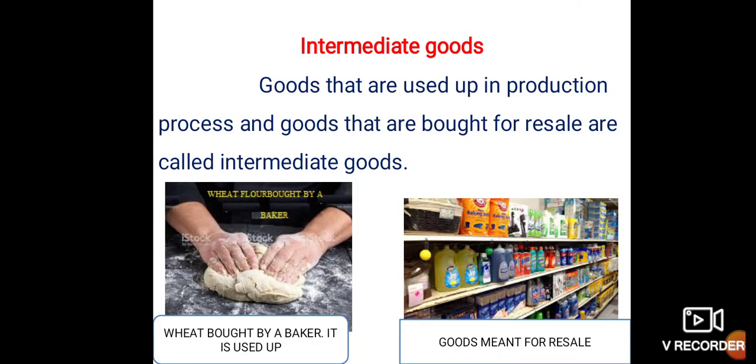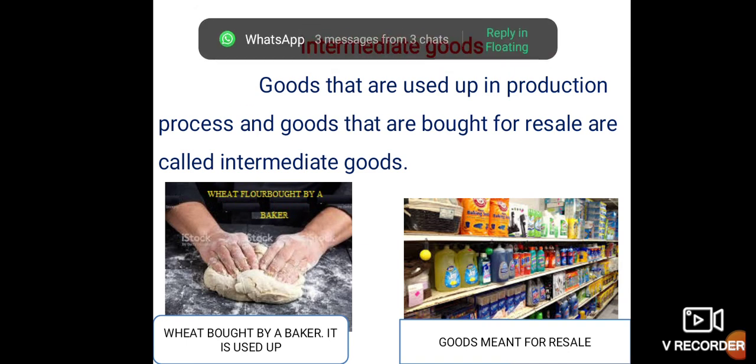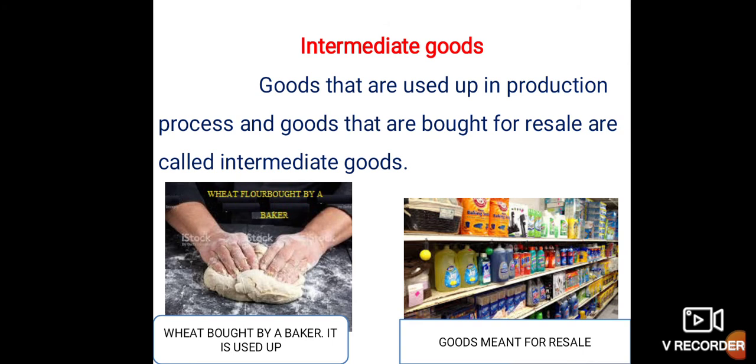Intermediate goods, this I already told you: goods that are used up in a production process and goods that are bought for resale are called intermediate goods. Example, the wheat which has been produced by a farmer is now being used by the baker to make dough. From the dough they make the cakes, etc.